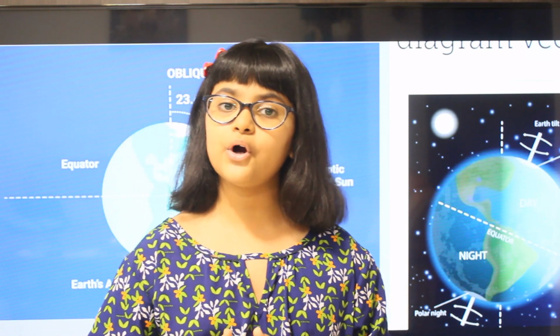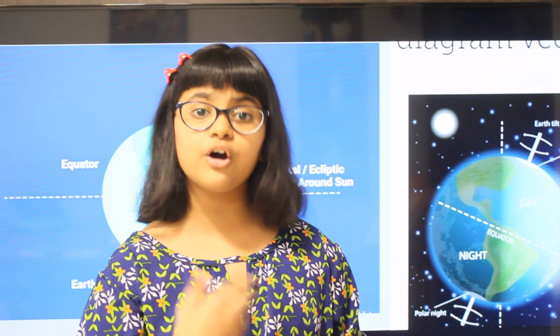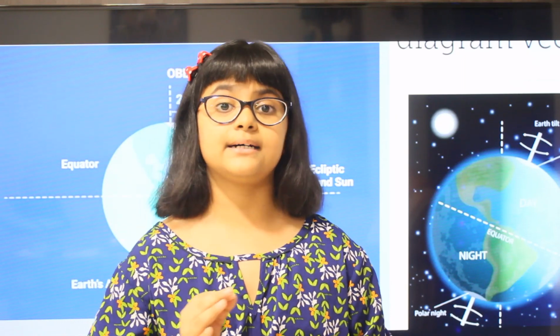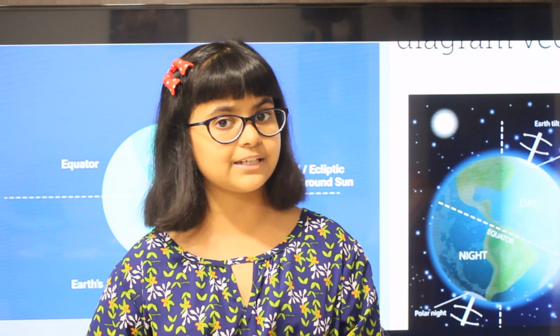Then we go on to rotation of the earth. Now friends, what does rotation of the earth mean? Rotation of the earth means spinning of the earth on its own axis from west to east once in about 24 hours. In one rotation, the earth covers its circumference. Now think how many kilometers that will be? The circumference is about 40,000 kilometers.